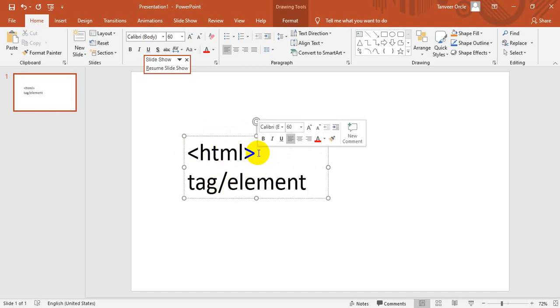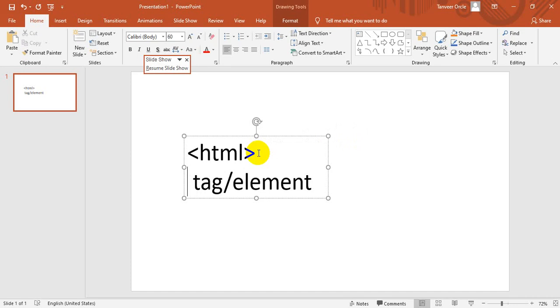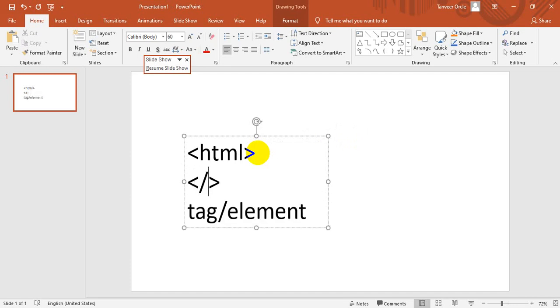And we have two types of HTML tag. One is singular HTML tag and one is paired tag. Paired tag is sometimes called a container tag. If we have the same tag, this line and this line are the same. The only difference is that it is on the second tag, not the first tag. The first tag is always the opening tag, and the similar tag is always its closing tag.